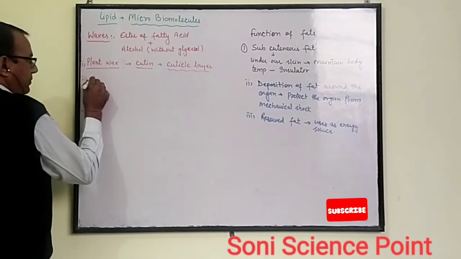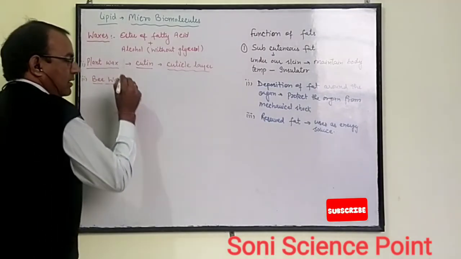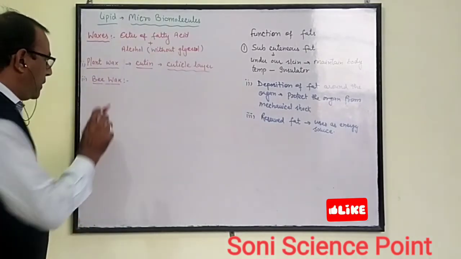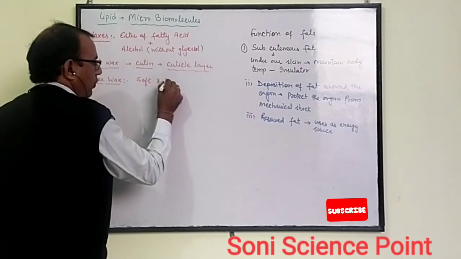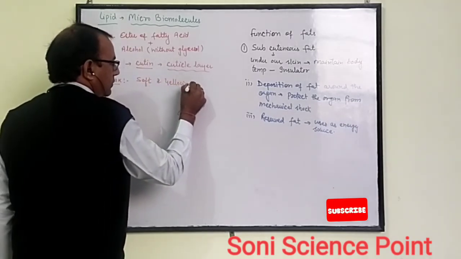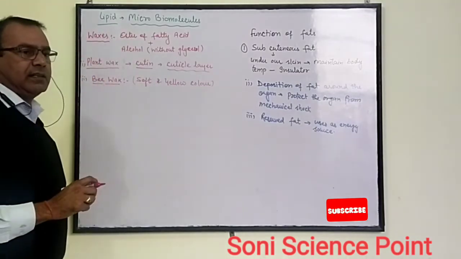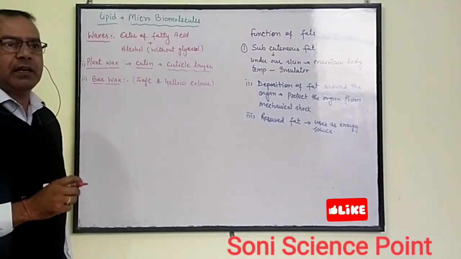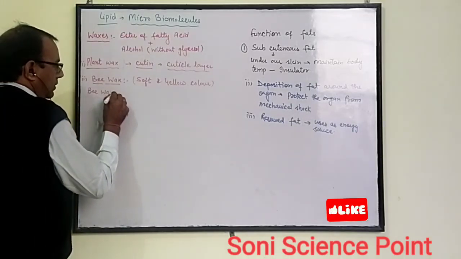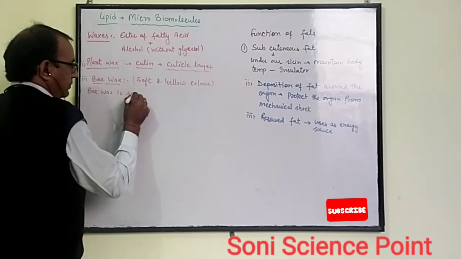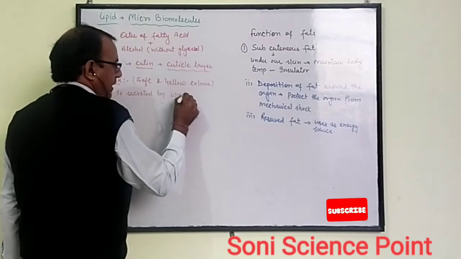Bee wax, the wax which is synthesized by the bees in hives. Bee wax is soft and yellow in color. Bee wax is produced or secreted by the waxy glands.